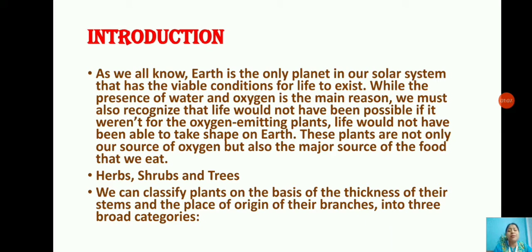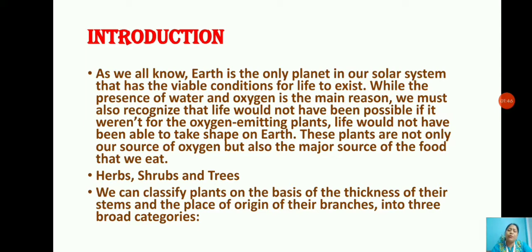It says that Earth is the only planet in our solar system where we find the viable conditions for life to exist. Means for life to exist we require both water and oxygen. These two conditions are present on the Earth. But along with that, we cannot ignore the role of the plants. The plants play a vital role: they release oxygen, which is very much necessary for life to exist on the Earth. And these plants are not only our source of oxygen but also the major source of the food that we eat.